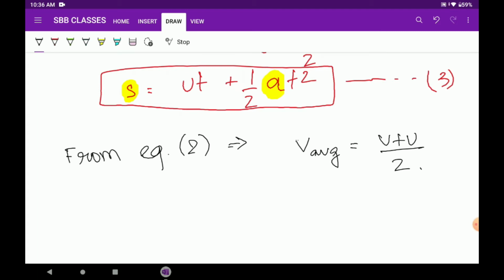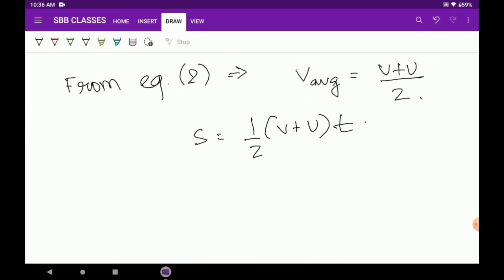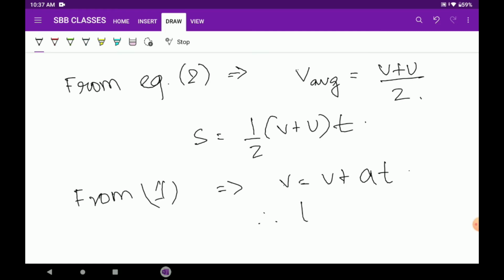And so S was V average times T, so it was half V plus U into T. Now again, if we substitute the value of T from the first equation, see what was from the first equation? V equal to U plus AT. So T equals to V minus U by A.